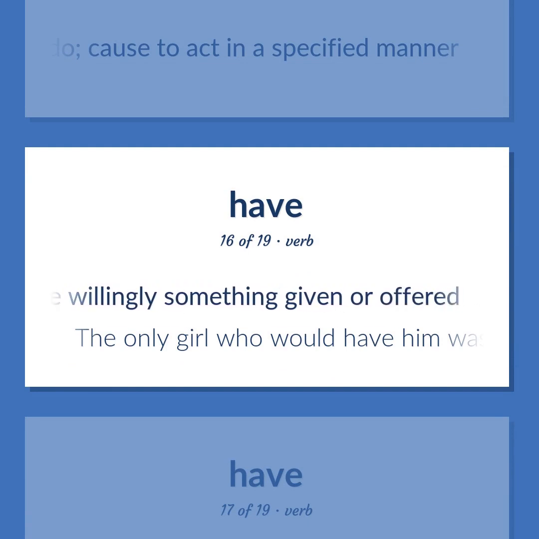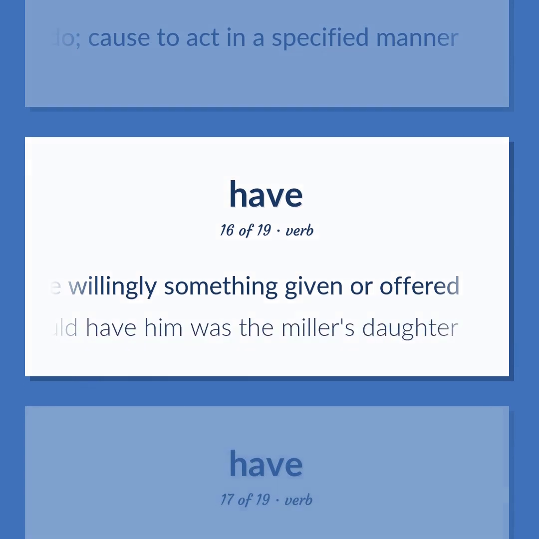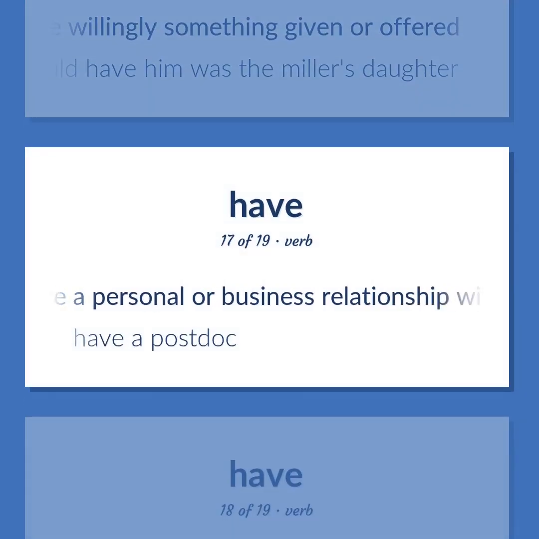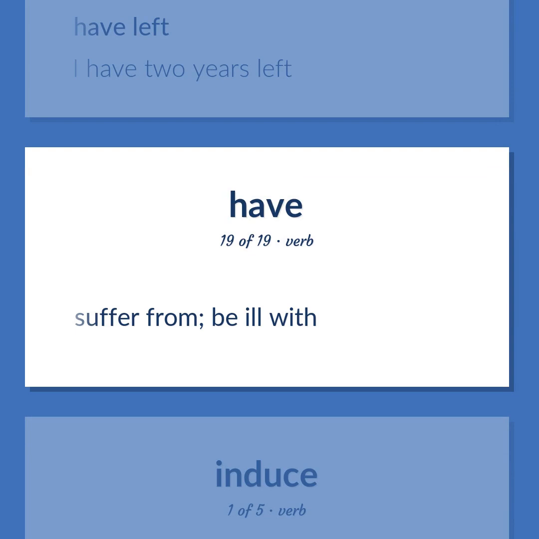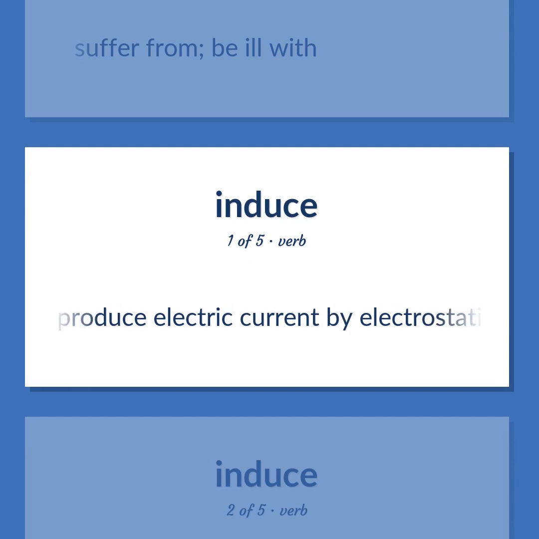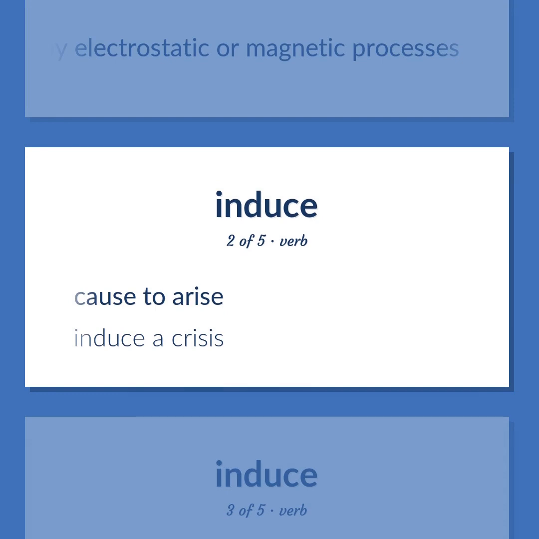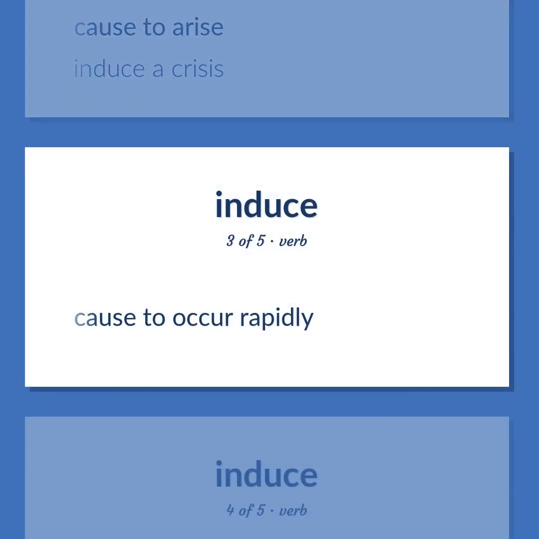The only girl who would have him was the miller's daughter. Have a personal or business relationship with someone. Have a postdoc. Have left. I have 2 years left. Suffer from. Be ill with. Produce electric current by electrostatic or magnetic processes. Cause to arise. Induce a crisis. Cause to occur rapidly.